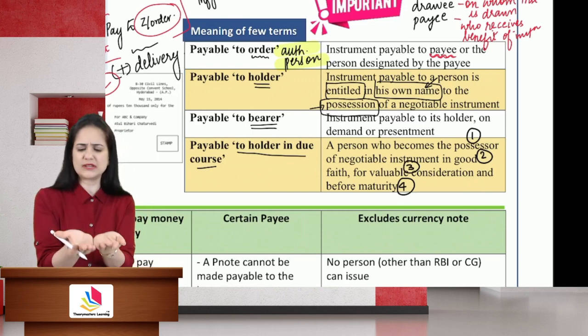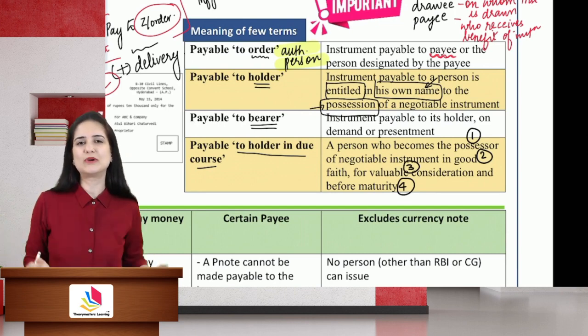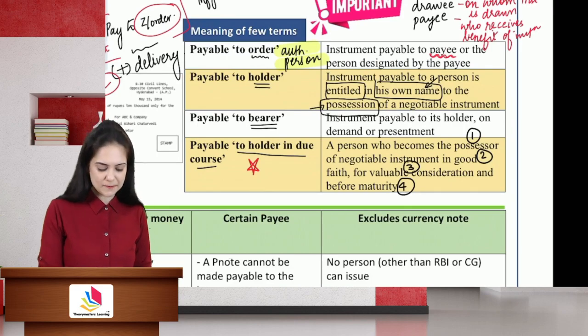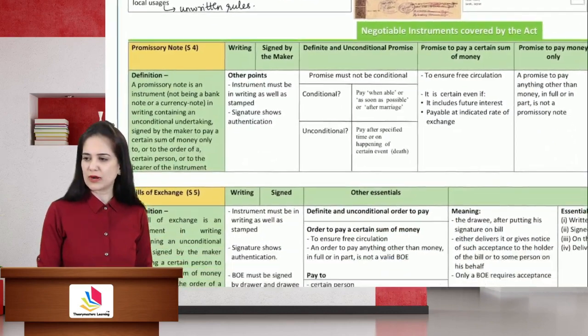You have to hold the instrument. You have to be in possession of the instrument. Only once you are a holder, you will become a holder in due course. So most important concept of this act. Then let us discuss the negotiable instruments one by one.